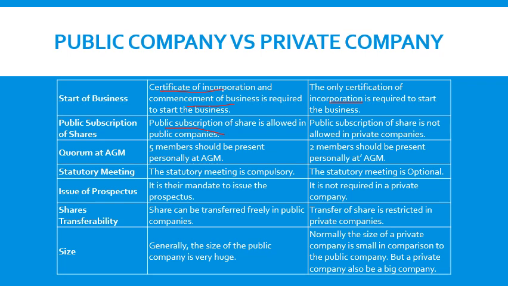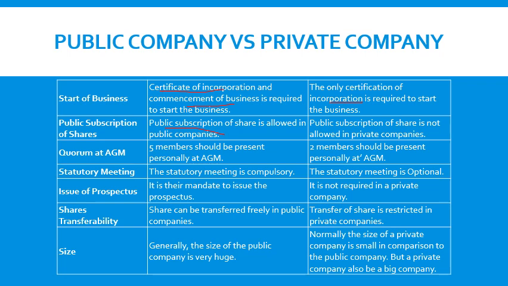If you want to subscribe, they have to invite you privately. But if you want to purchase any shares of Reliance or Tata or Wipro or Axis Bank or ICICI Bank, that doesn't matter. You have to go to any stock broker, or you can directly purchase it from any recognized stock exchange, be it BSE or NSE.